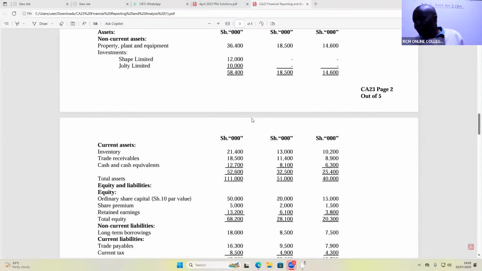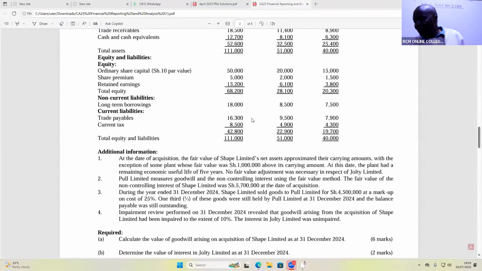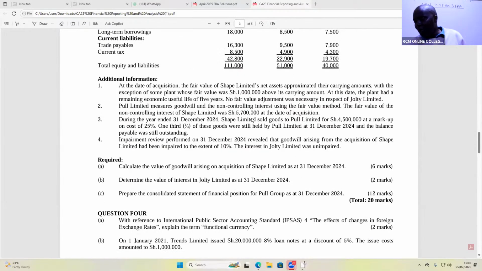This is the question, ladies and gentlemen. Whenever you're given a consolidation question, you shall always begin by reading the requirement. So they want us to calculate the value of goodwill arising on acquisition of Yliche Limited as at this date. Number 2, determine the value of interest in Selz Limited as at this date. Selz is a joint venture. Prepare consolidated statement of financial position for Pool Group as at 31st December 2024.